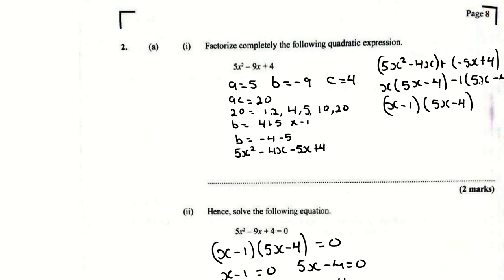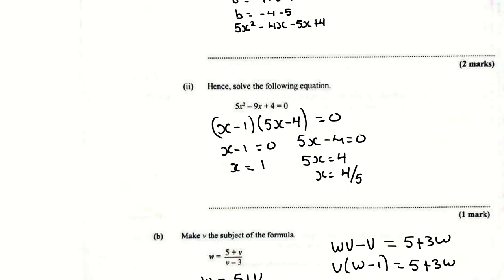Make sure that your brackets are the same. Once the brackets are the same, they go into one bracket, and the next bracket is going to be what is directly outside. Then, when you have to solve a quadratic, they said hence solve the quadratic. This is only one mark. What you are going to do is take your factorization, make it equal to 0. You take each bracket, make it equal to 0, and solve.